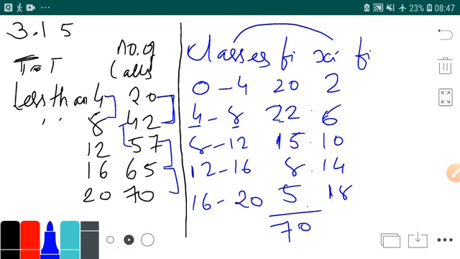You will be doing fi into xi. Yes, you will be doing fi into xi.